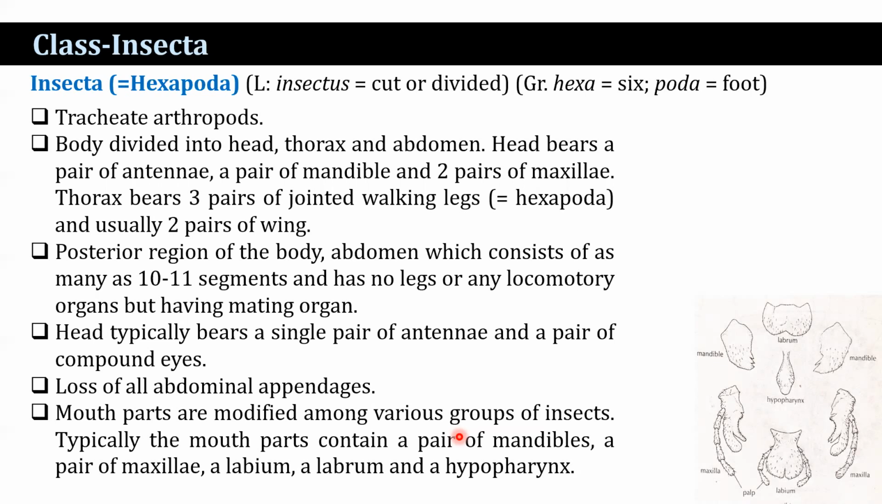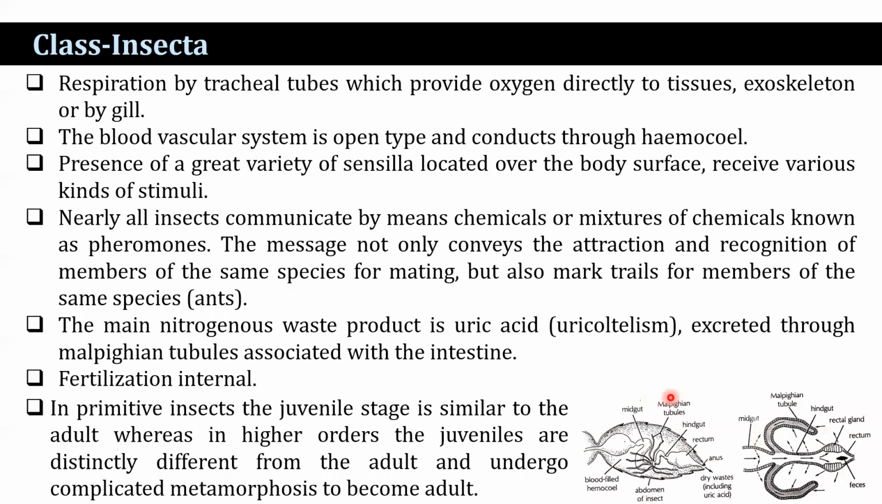Head typically bears a single pair of antennae and a pair of compound eyes. Loss of all abdominal appendages. Mouth parts are modified among various groups of insects. Typically, the mouth parts contain a pair of mandibles, a labium, a labrum, and a hypopharynx. Respiration by tracheal tubes, which provide oxygen directly to the tissue, or by gills. The blood vascular system is open type and conducts through the hemocoel.